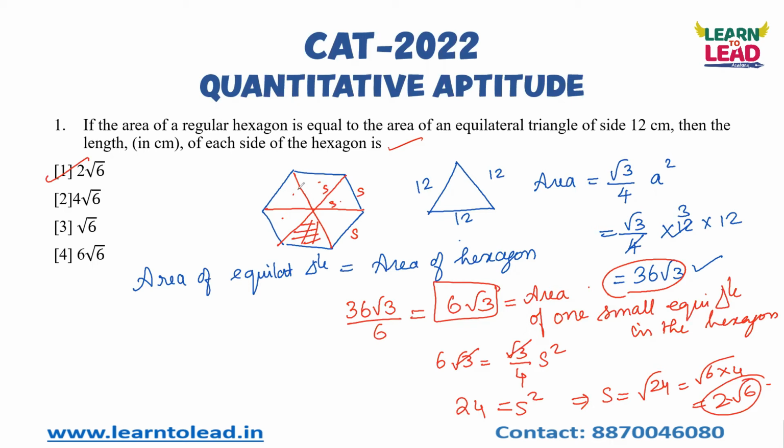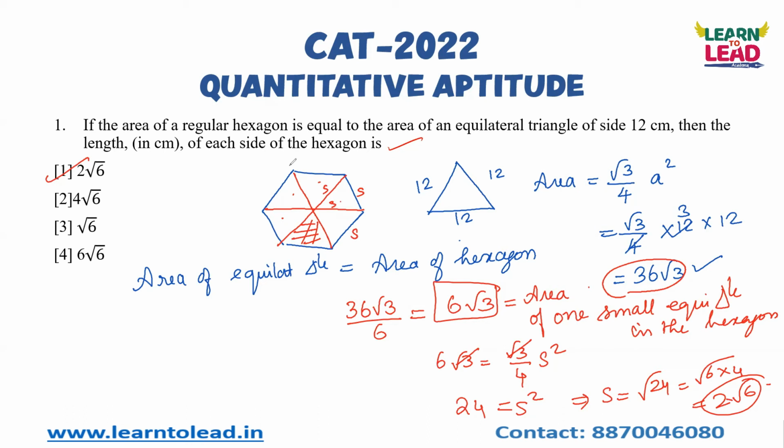So you should be able to apply the formulas immediately. You don't have to worry, thinking, oh, I know the equilateral triangle formula, but I'm not sure about the area of a hexagon. You should know the link between the equilateral triangle area and the hexagon. Immediately you should know that you can split a hexagon into 6 equilateral triangles. That concept you should know. That is the key point. In each and every question there will be a key point, and you should be able to find that key point. That is very, very important. I hope you got an idea about this, right?